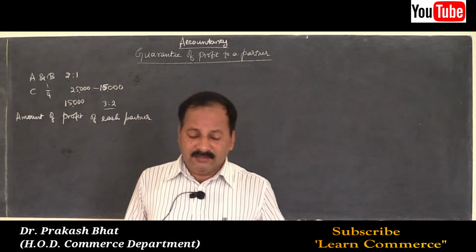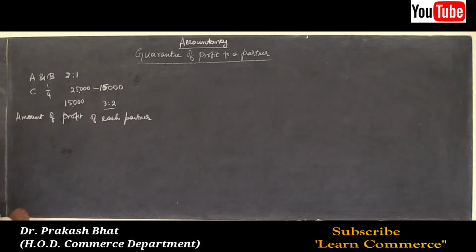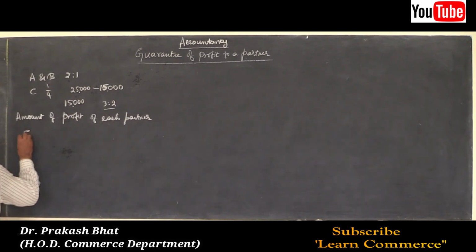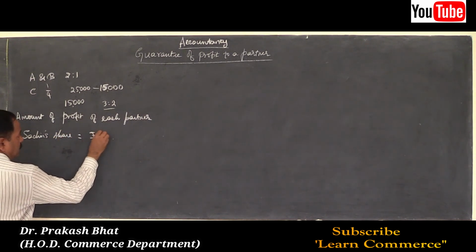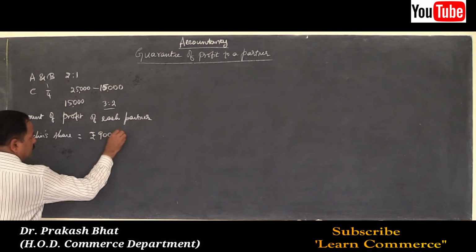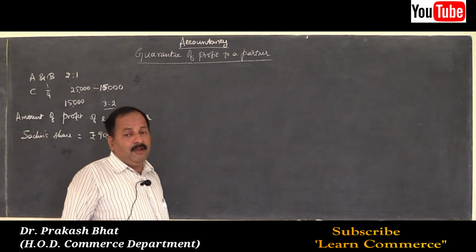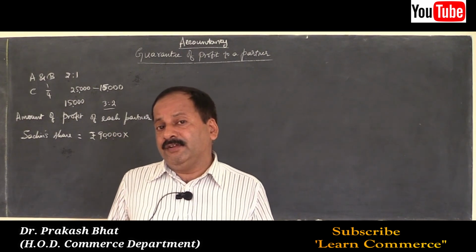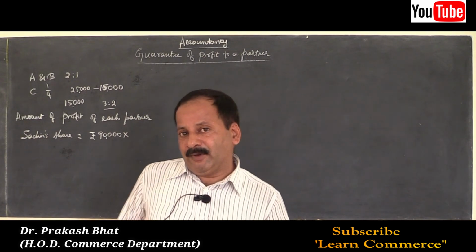Actually we will calculate it. 90,000, Mr. Sachin's share is equal to rupees 90,000 into new ratio. Now we have to share in the new ratio because we are distributing the entire profit among all the partners, including new partner, including Dhoni, remember.